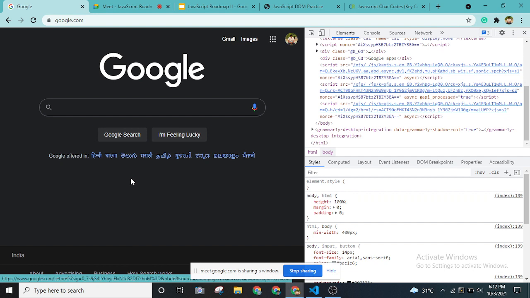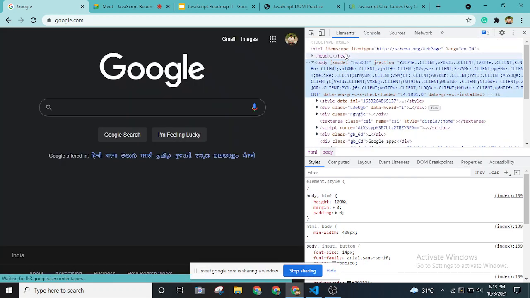The Google developers would have created multiple HTML files and CSS files, and all of this will be compiled into one single file. That's how the browser renders it, as you can see over here.